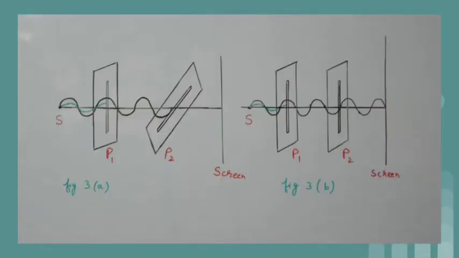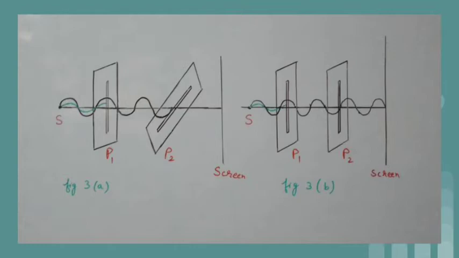In an activity, when an unpolarized light from a common source is allowed to pass through a polarizer P1, we get linearly polarized light with reduced intensity. If now another Polaroid P2 is placed in the path of light and rotated about the axis of light propagation, then in one position the intensity of transmitted light is found to be 0, as shown in diagram 3a.